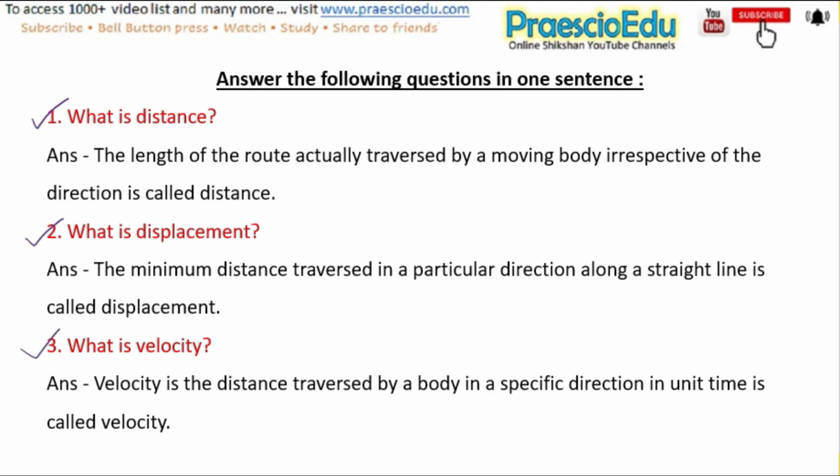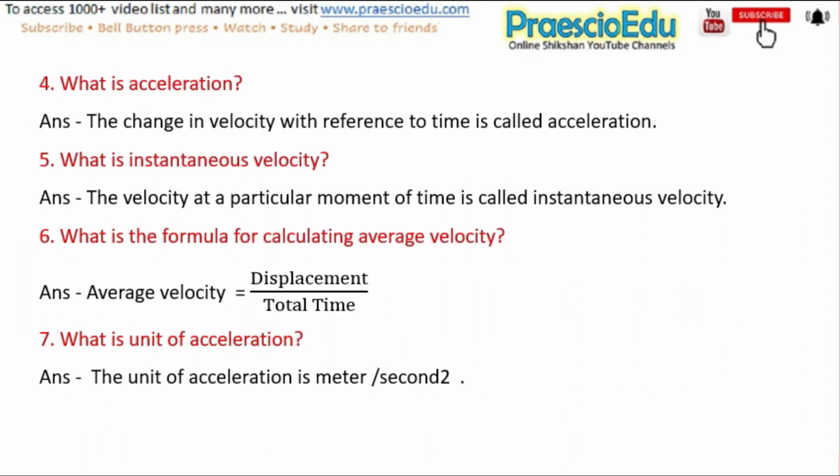Next one is, what is velocity? Velocity is the distance traversed by a body in a specific direction in unit time. Next one here, what is acceleration? The answer is: the change in velocity with reference to time is called acceleration. Next question is, what is instantaneous velocity? The answer is: the velocity at a particular moment of time